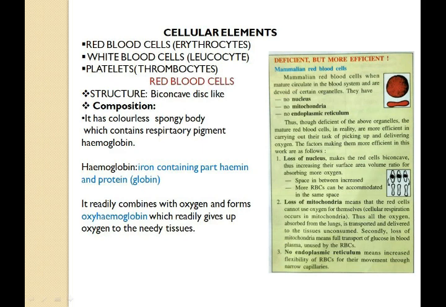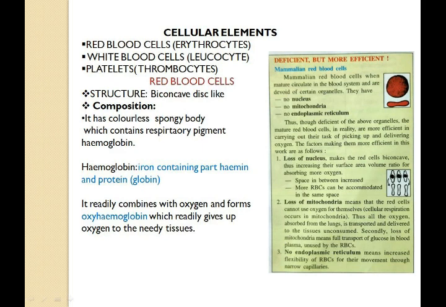Red blood cell consists of a respiratory pigment called hemoglobin, which gives red color to the blood. Hemoglobin is formed of an iron containing part called hemin and a protein called globin. This hemoglobin helps in transportation of oxygen throughout the body, because it has an ability to readily combine with oxygen, and when it combines with oxygen it forms an unstable compound called oxyhemoglobin, which readily gives up the oxygen to whichever tissue requires it.